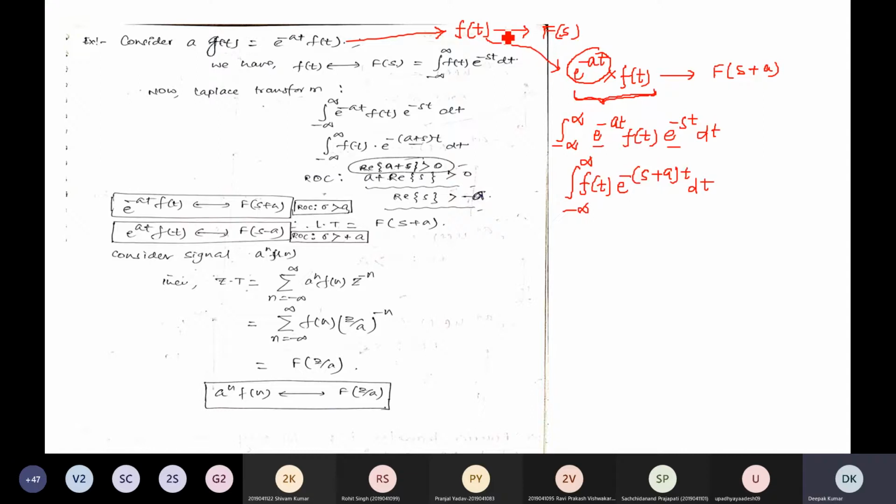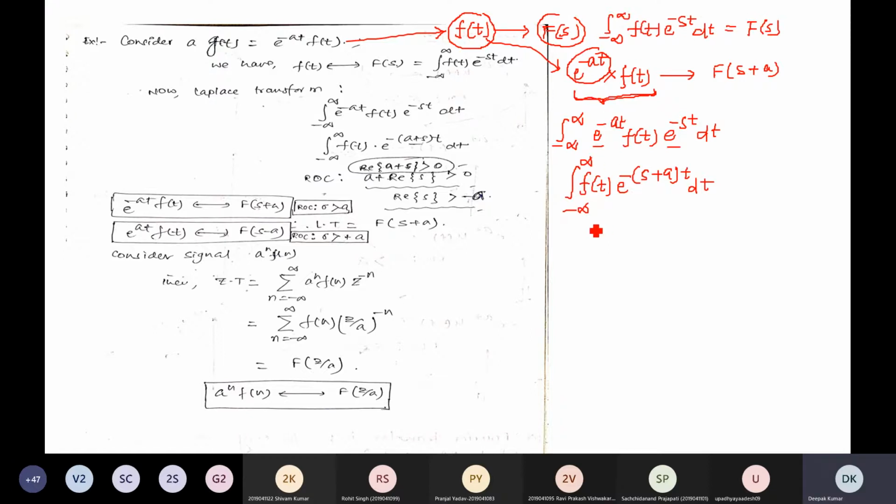Now as already given that the Laplace transform of f of t is F of s, it means integration from minus infinity to plus infinity f of t e to the power minus st dt is equal to the function F of s. This is basic given information.